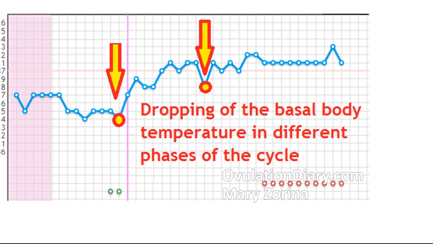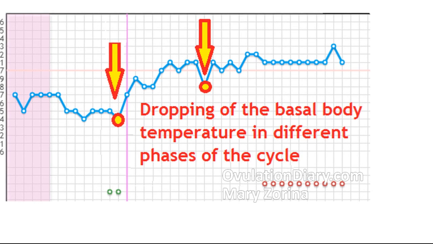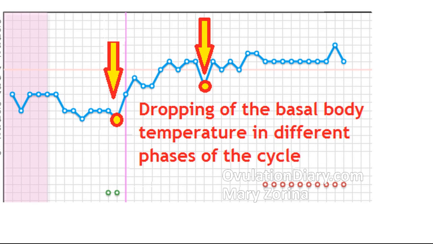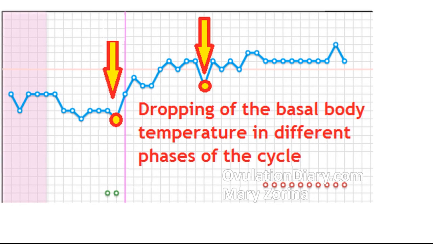During pregnancy, a one-day drop in BBT rarely occurs. Indicators are restored the next day. With a long drop, more than one day, you need to consult a doctor.